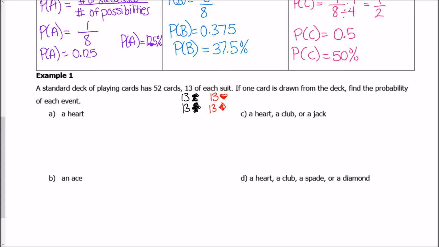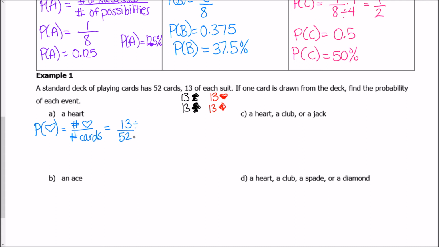So if one card is drawn from the deck, find the probability of each event. So if I want to find the probability of getting a heart right here, I'm going to look for the number of hearts over the total number of cards. Okay, so right here, we know that there are 13 hearts, and we know that there are 52 cards right here. So 13 over 52 is going to be my probability.